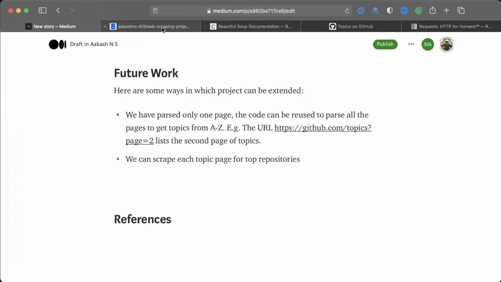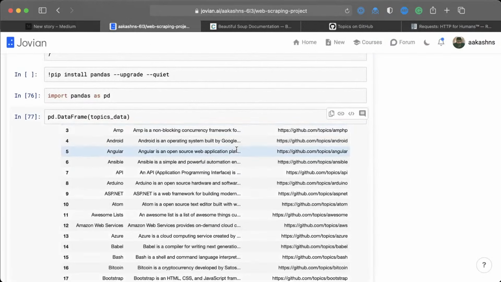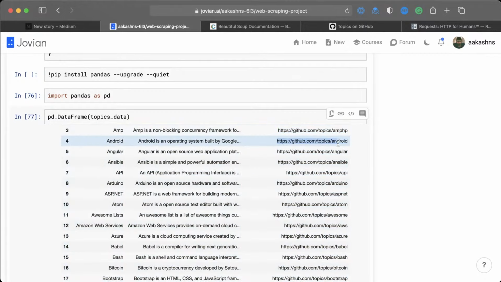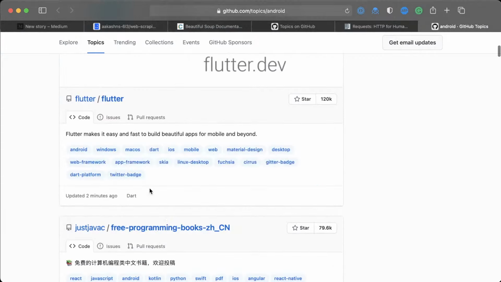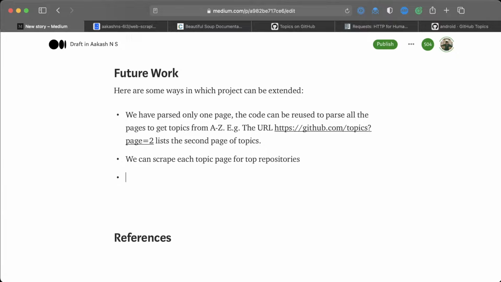So here, if we go back here and we say, let's take a topic page. Let's take one of these pages, github.com/topic/android. So we can take our scraping to the next level and extract information. Here we can extract from this Android page the top repositories in the page. Okay. And then you can describe something else you can do, like maybe extract collections instead of topics.